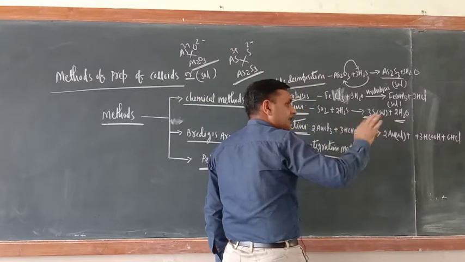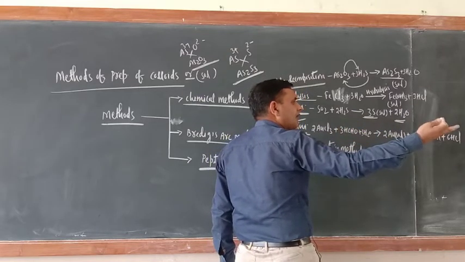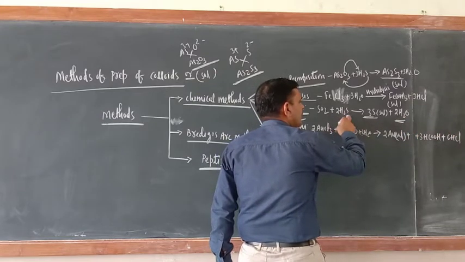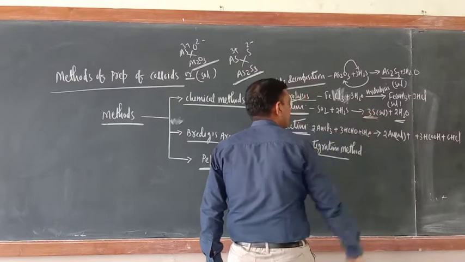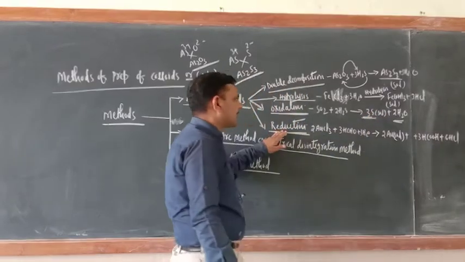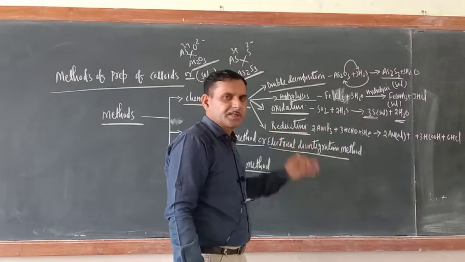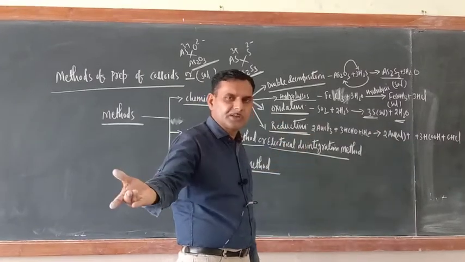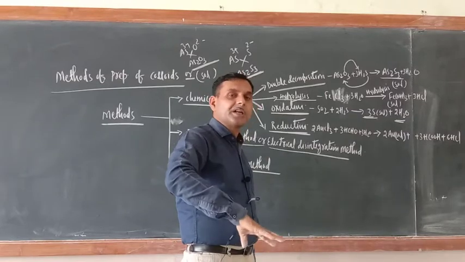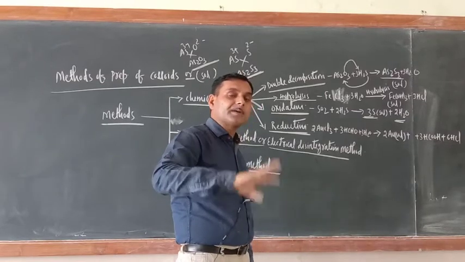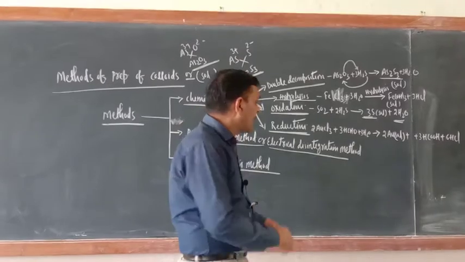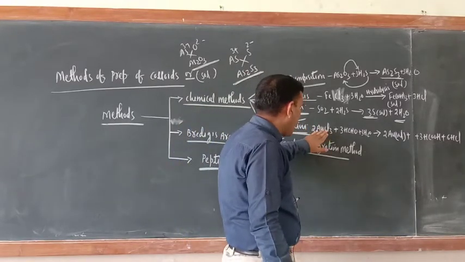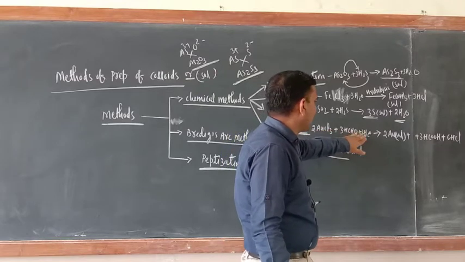Just see, addition of nascent oxygen or removal of electropositive atom, that is hydrogen here. So electropositive atom is removed here or not? Now sulfur salt is formed here. Okay. Next one is reduction. What is the meaning of reduction? Reduction means addition of nascent hydrogen or removal of nascent oxygen, or addition of electropositive atom or removal of electronegative atom or ion. So just see, this is gold chloride, auric chloride, this is formaldehyde, this is water.